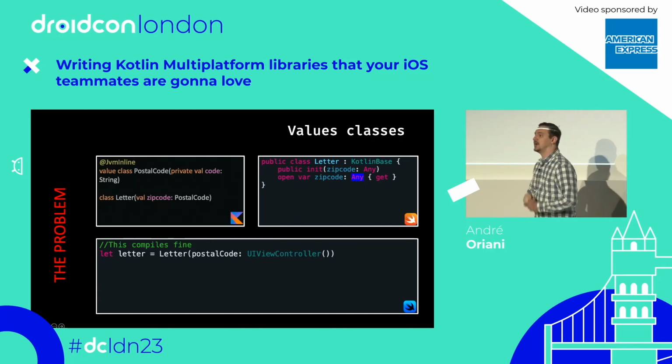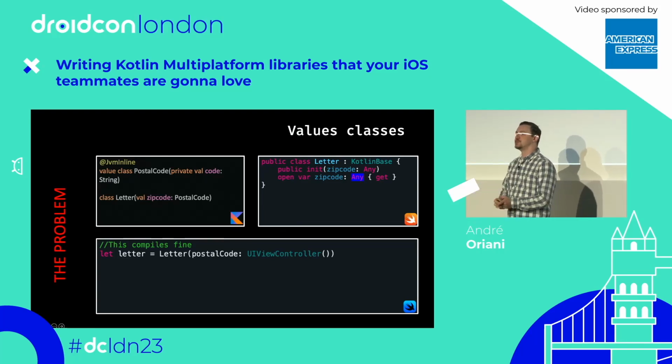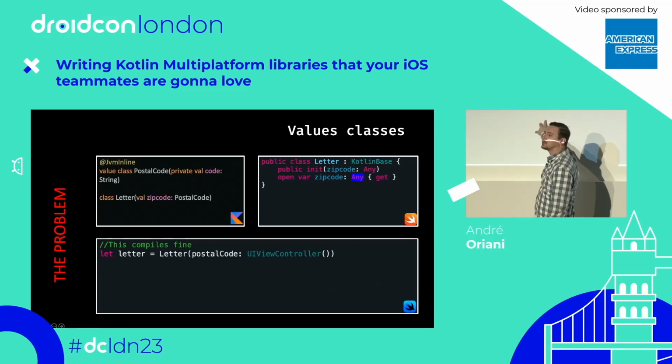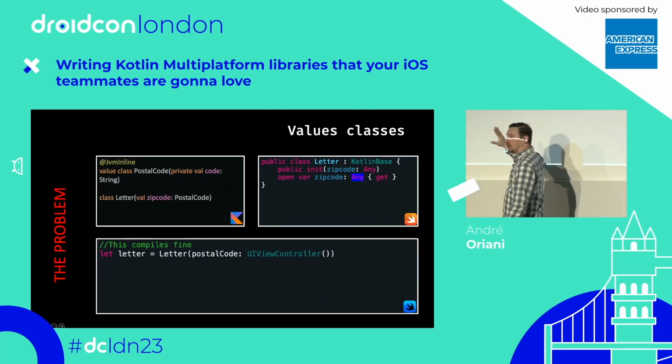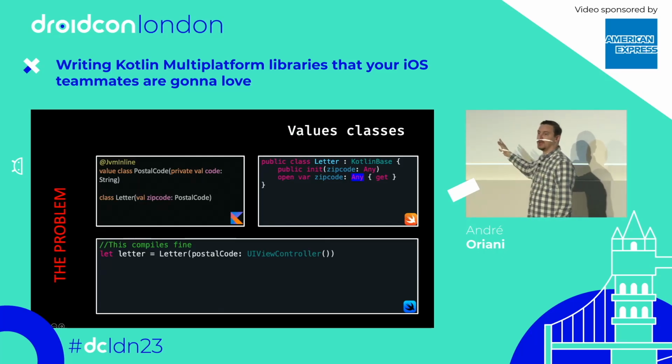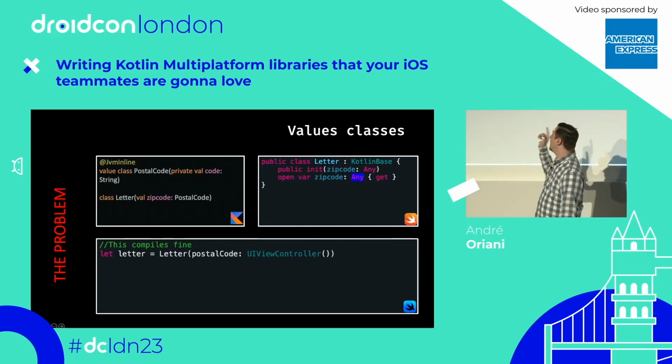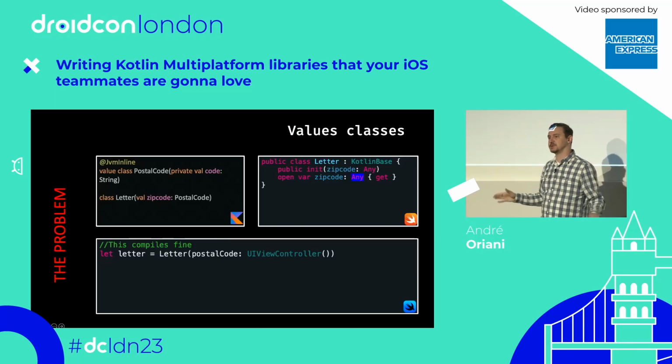And Any in Swift is anything at all, not only objects or classes. It can be primitive types, whatever. So here in this case, I'm passing a UIViewController. For those who are not familiar with iOS programming, this is the equivalent of fragments in Android development. You can pass this, the code will compile fine, right? So the general advice here is don't use inline value classes in a KMP API. Just use classes or just use the plain primitive type or strings.